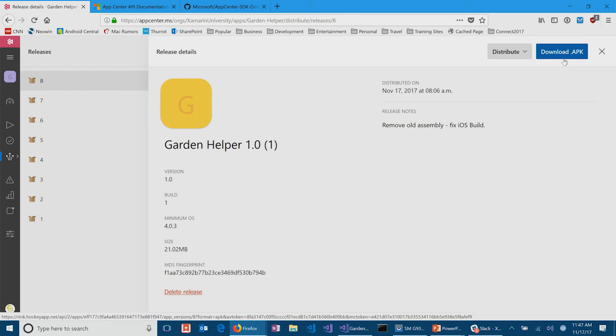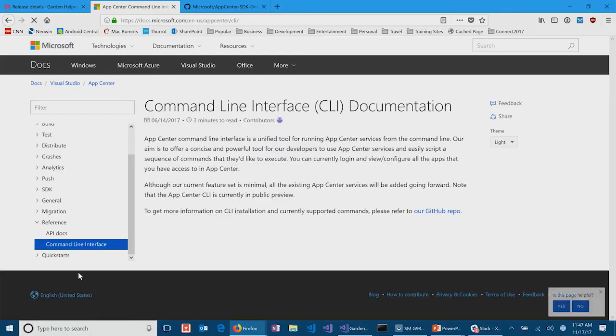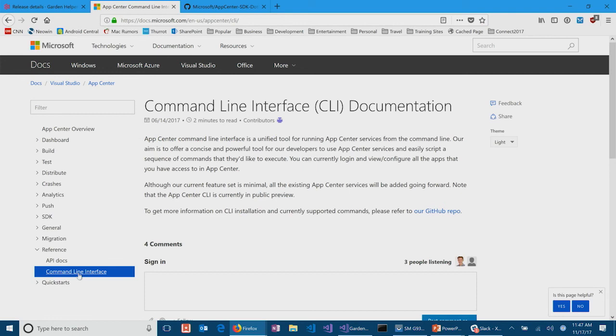Absolutely. Another question from Kyle, can you automate push notifications? On certain events, I don't know offhand. Okay, so I'm going to try to answer the question. I'm not completely certain. But if you go to the API documentation, there's a command line interface for this. It actually, as I mentioned earlier, has a full set of web services. Push notifications are part of that. So yes, you can do push notifications through the REST service or through the CLI.